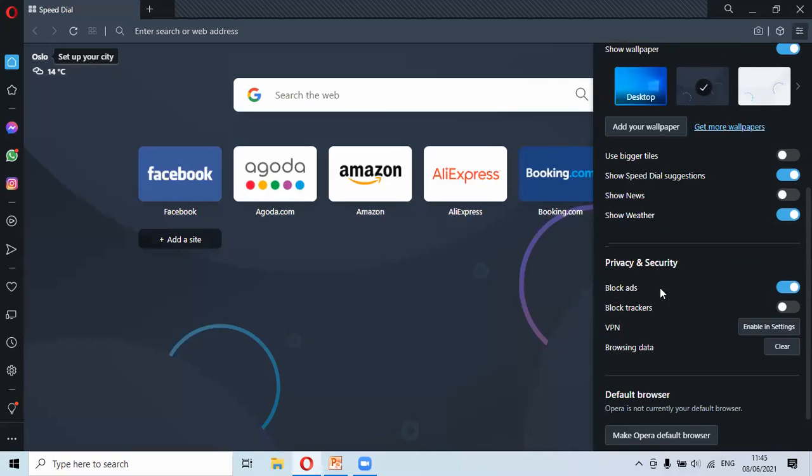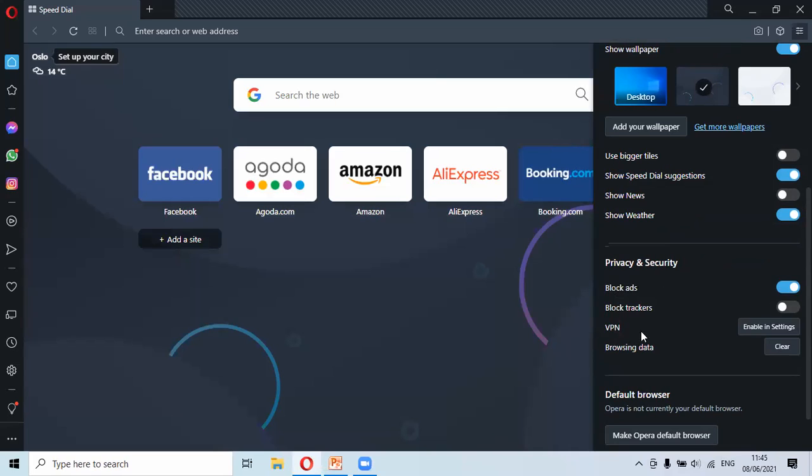This block ads feature over here. Actually, I've not faced any ads while using Opera browser because I was only surfing very light information on Opera browser. But I have enabled this, so let's see if I come across the ads section. I'll surely let you know.